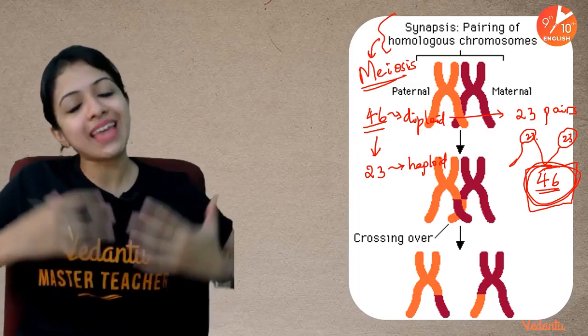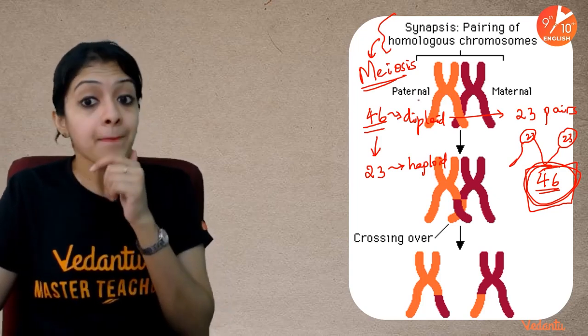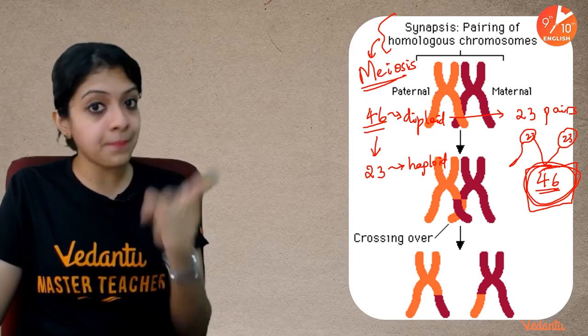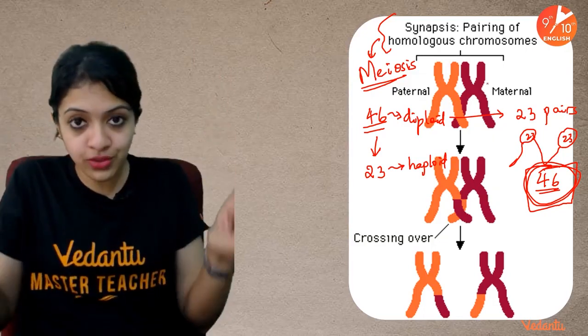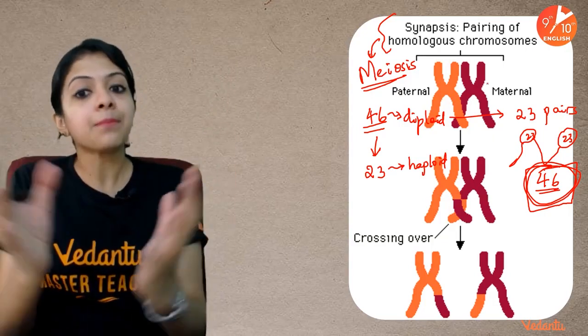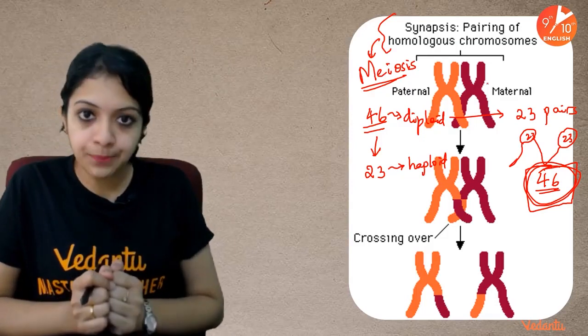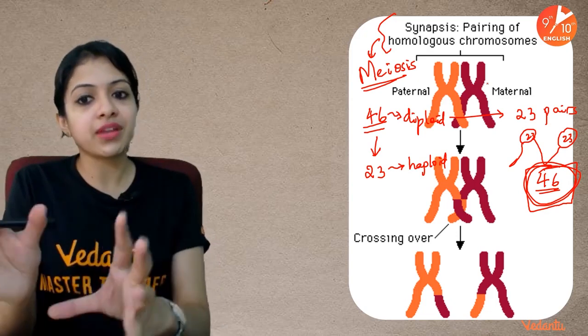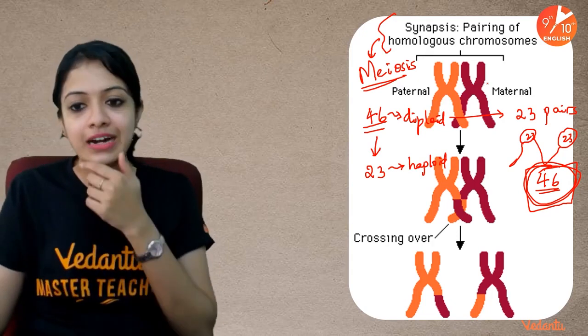And this is true with every single sexually reproducing organism. So that is why you see here the paternal member and maternal member, one member each from either of our parents, come together and pair up through a process called synapsis. To know the difference between paternal and maternal, color coding has been given, not that they're actually in this color.